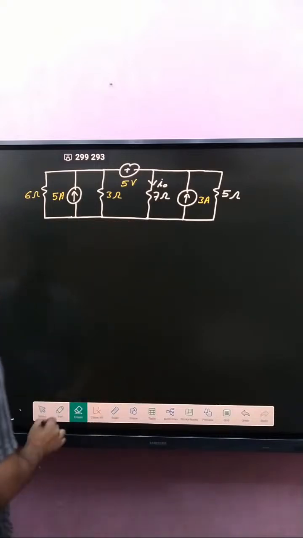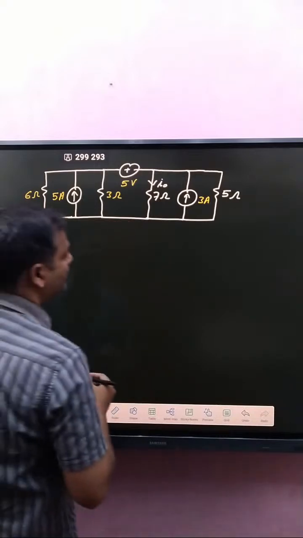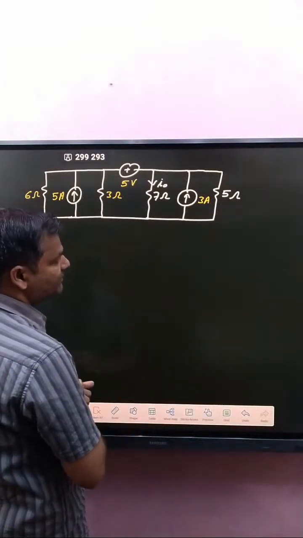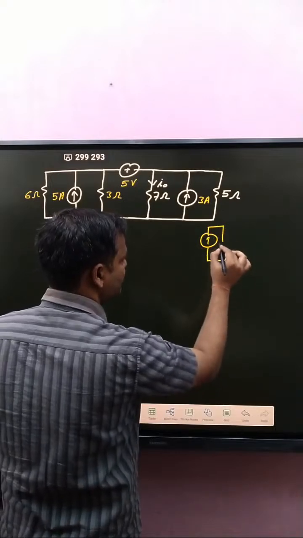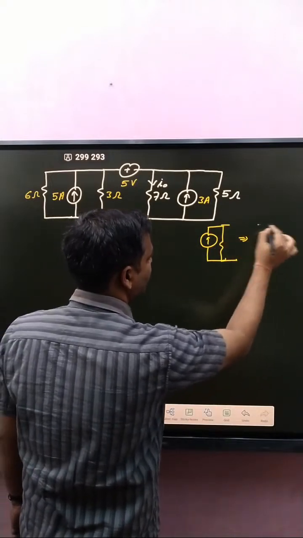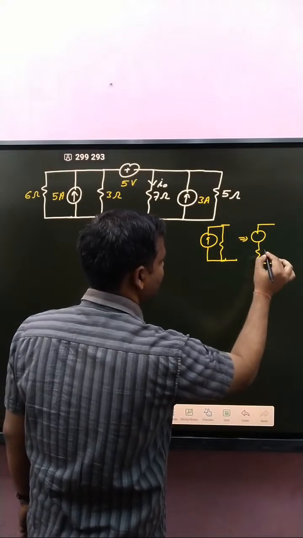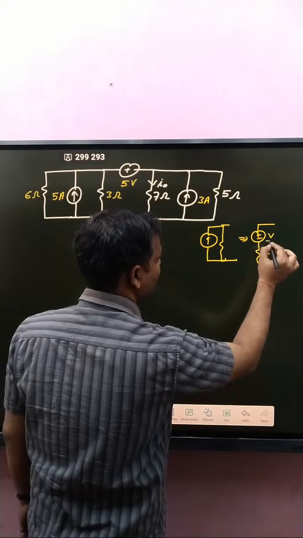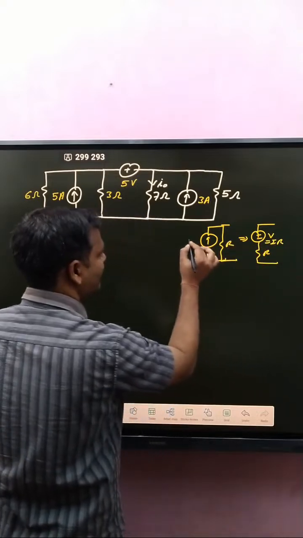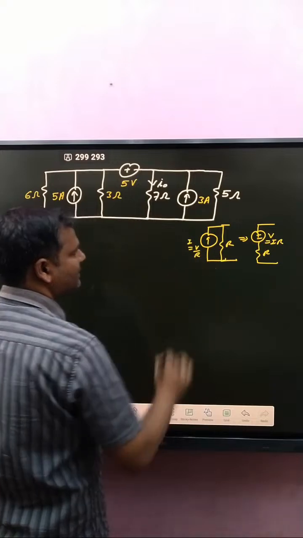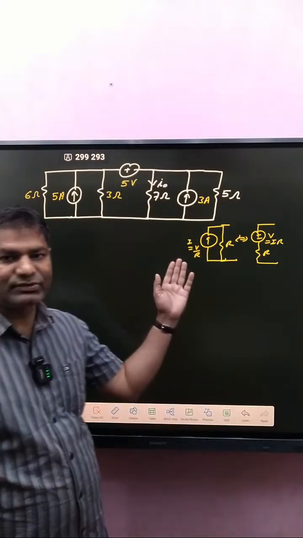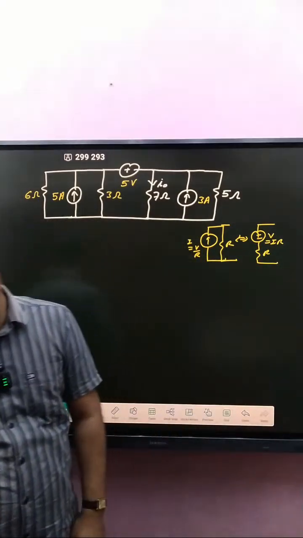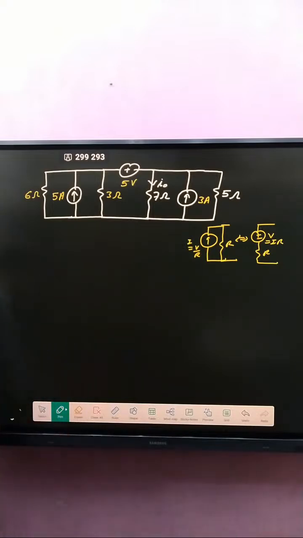How can we do this? First of all, if you see here, I know that we apply source transformation. That is a current source with a resistance. Then that is converted into a voltage source and resistance, plus minus V, where V is equal to I into R, and that is R. And here I is written as V by R. If a voltage source is given, it is converted into a current source, and if a current source is given, it is converted into a voltage source. How can we apply it? First of all, if you see very carefully,